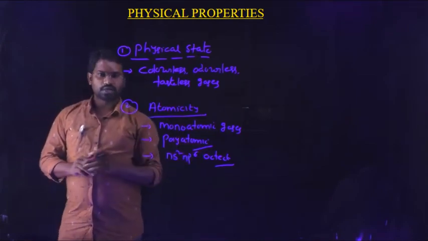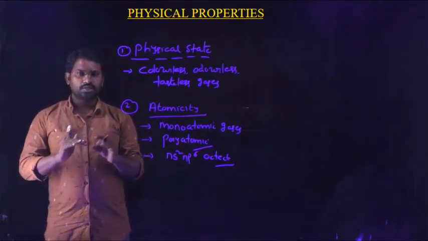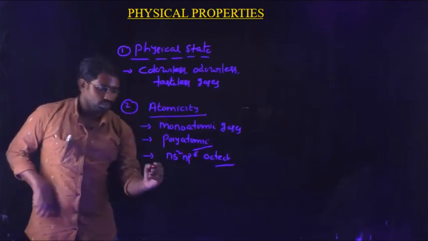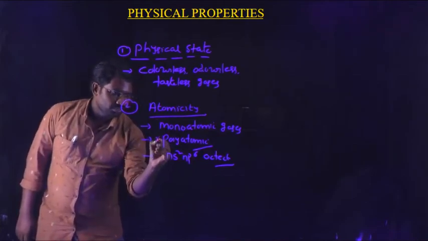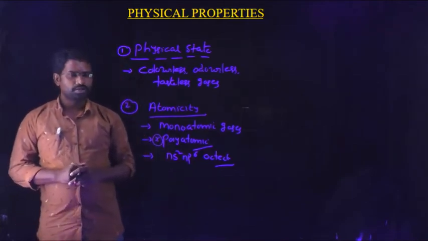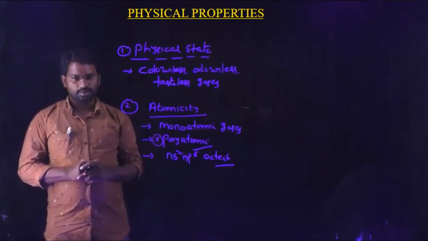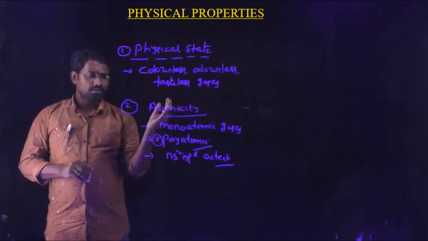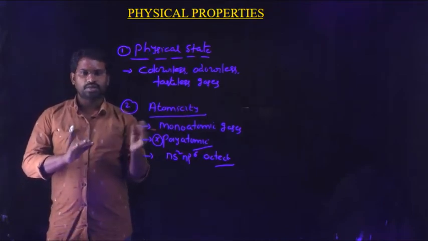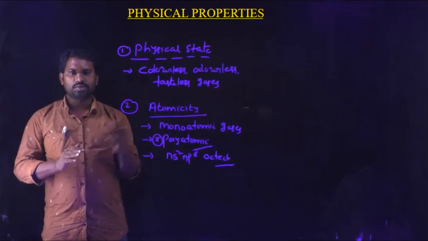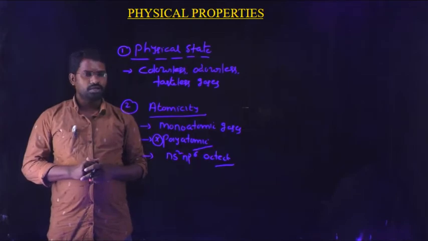Due to the presence of this octet configuration, group 18 elements are more stable. That's why they do not react with any other elements. Therefore, they do not form any polyatomic compounds. They can only exist as monoatomic gases. Because of the stable octet configuration, these group 18 elements do not react with any other elements and are not able to form polyatomic compounds. Therefore, their atomicity is only monoatomic.